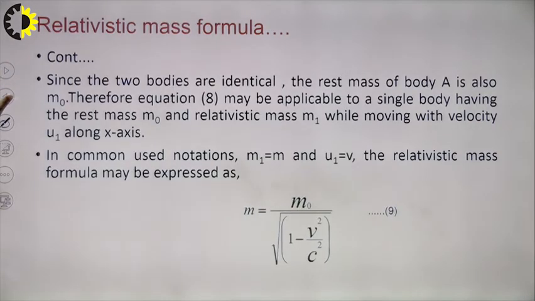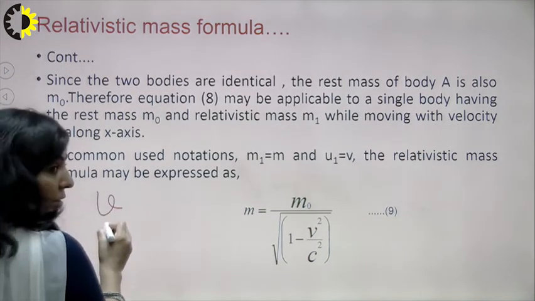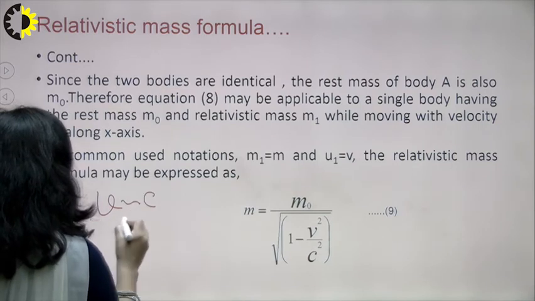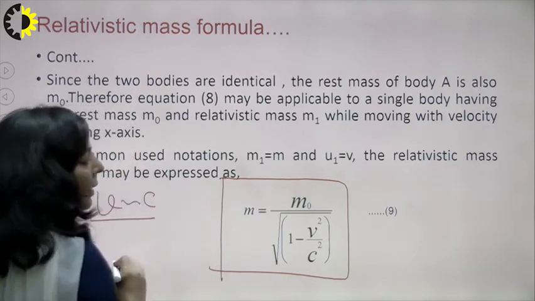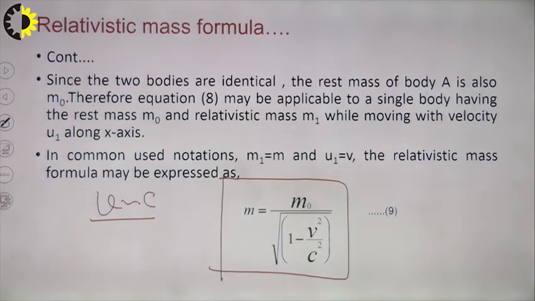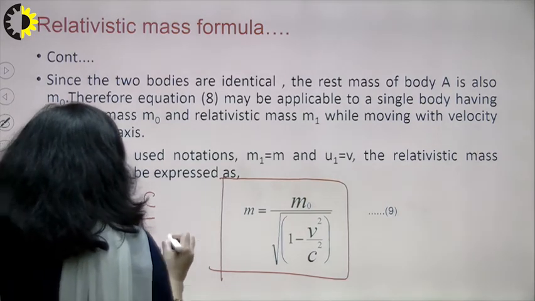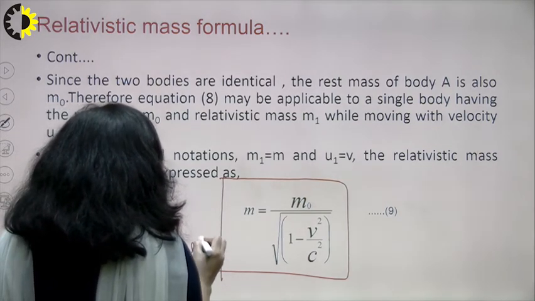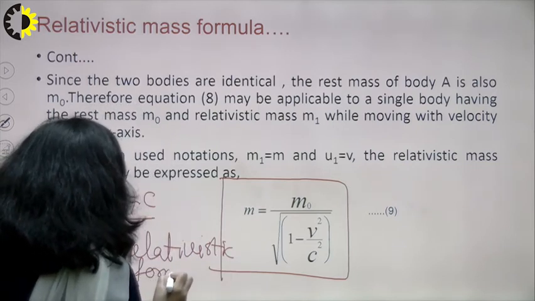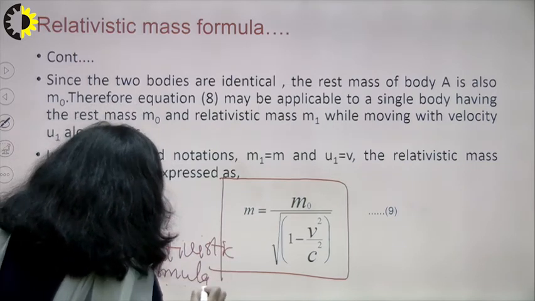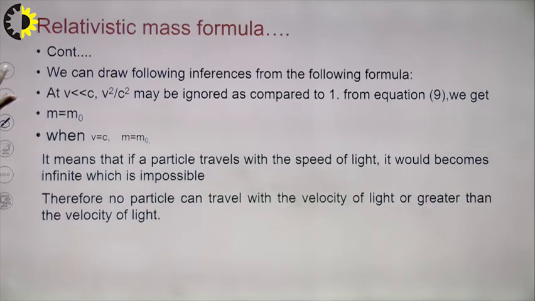So in general form, you can write that whenever a particle is traveling with a velocity comparable to c, then the mass can be written as the rest mass of the particle upon under root of 1 minus v square upon c square. So this is your famous relativistic mass formula. Whenever you want to describe the variation of mass with the velocity of a particle, you can express that with the help of this formula.